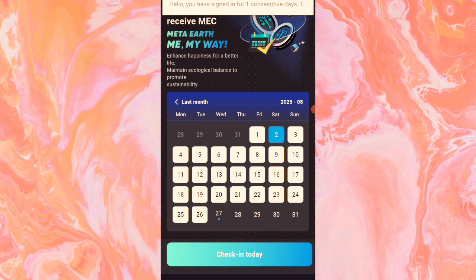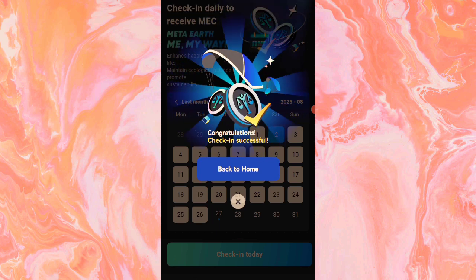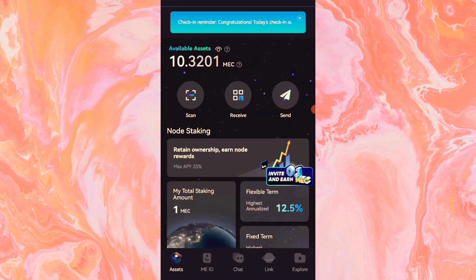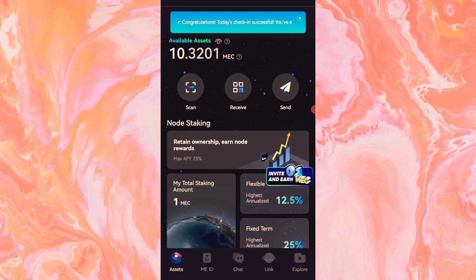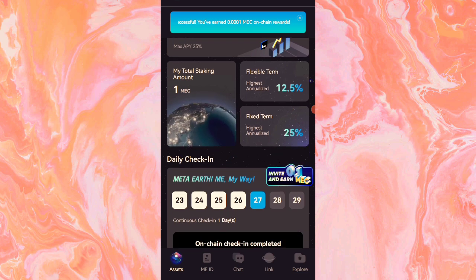Okay, so you see check-in successful. You have signed in for one. Okay, I just click on go back home. They will have given me 0.1 MEC token. So they will have given me this. My total staking amount. Did I state?